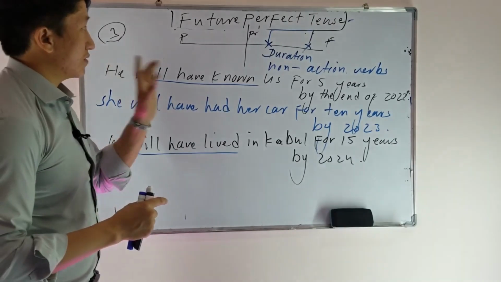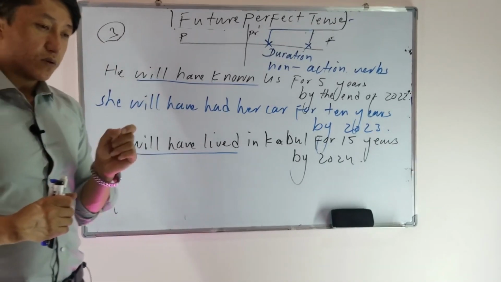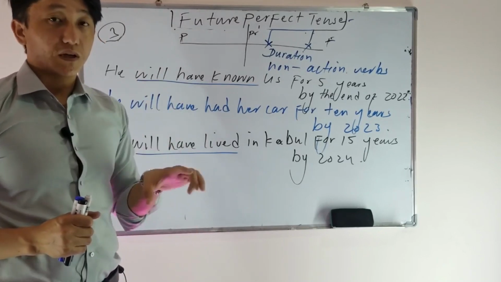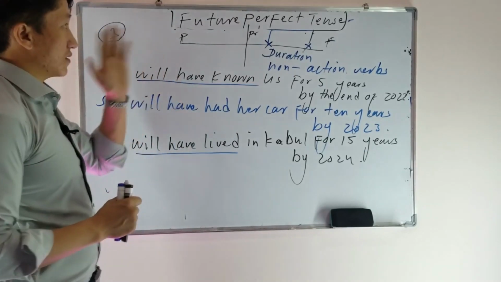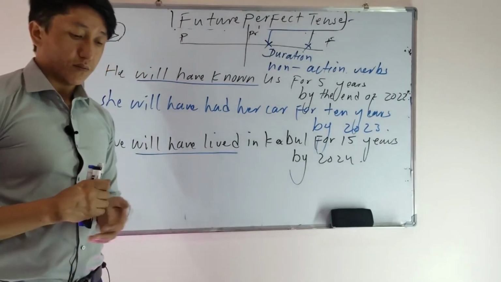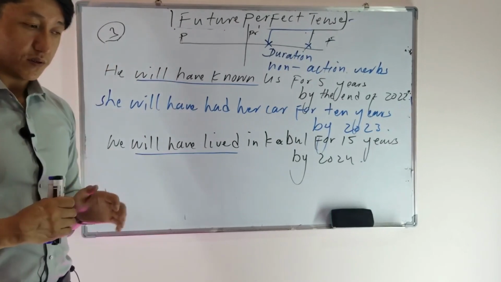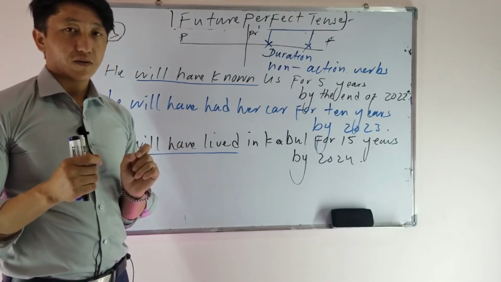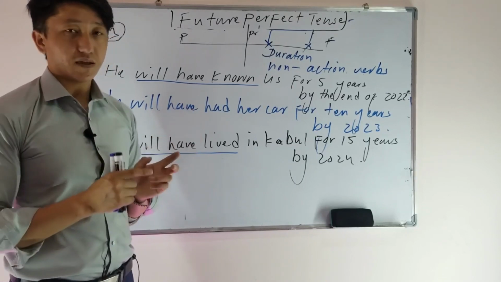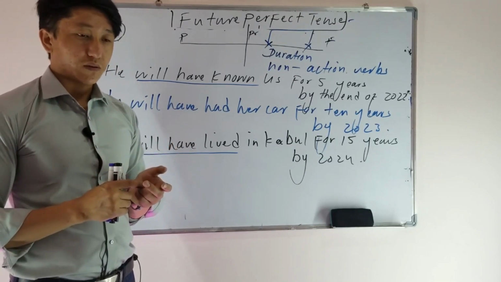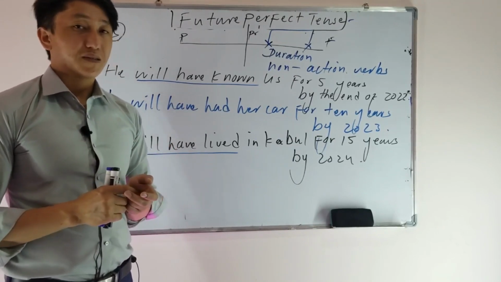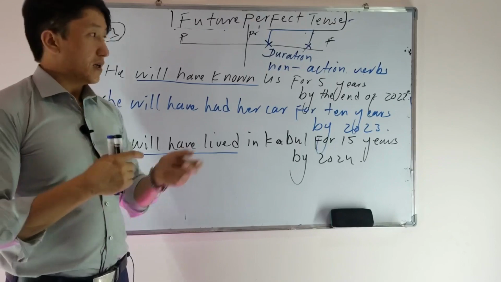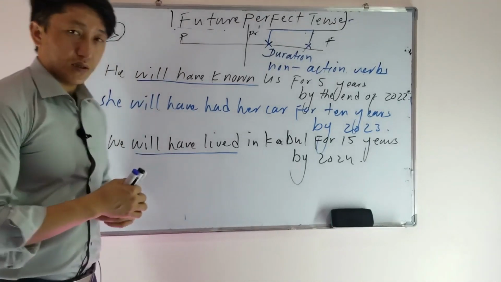We have to use future perfect tense. Now, if I want to talk about the duration of an action verb that will start and will continue for a period of time in the future, I have to use future perfect tense. Now this is all about the future perfect tense. We discussed the usages. The first one talks about an action that will start and will be completed before another action or time in the future. We use future perfect. The second definition is also used for something that has probably already happened by the present time. And this is the third definition, duration. Thank you very much.